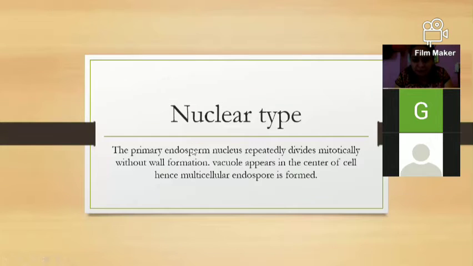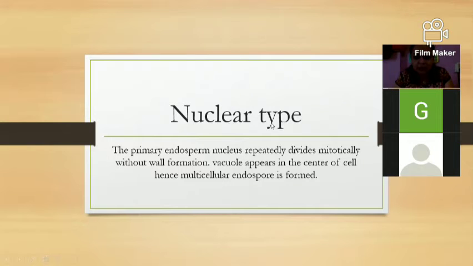After the fusion, the primary endosperm is produced. This primary endosperm again repeatedly divides mitotically, but without cell wall formation, because it is present in the center area of the vacuole, the center area of the ovule. So the vacuole appears in the center of the cell, hence the multicellular endosperm is formed. Sometimes the pericarp is present in the center area, and sometimes around the seed. So the pericarp, which is present in the fruit, is developed by the nuclear type of endosperm.